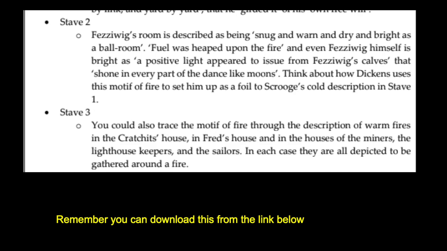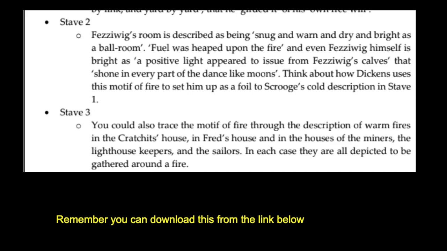I suppose it's a nice image in the sense that on the one hand it's about keeping warm as a kind of survival thing, but actually what it becomes about is the idea of community and togetherness and all these things that Scrooge lacks. And what students can therefore develop through paragraph 3 is this idea that what Scrooge really thinks is valuable in the world doesn't have any true value.